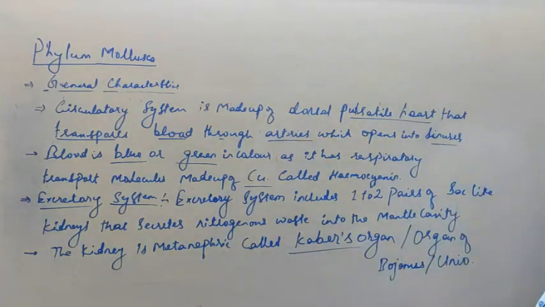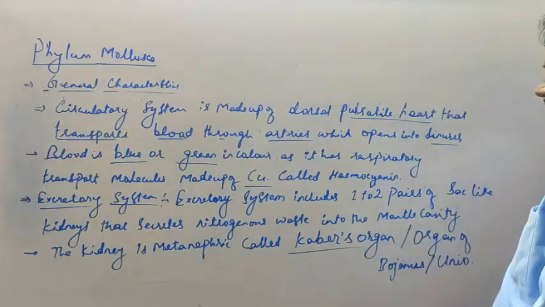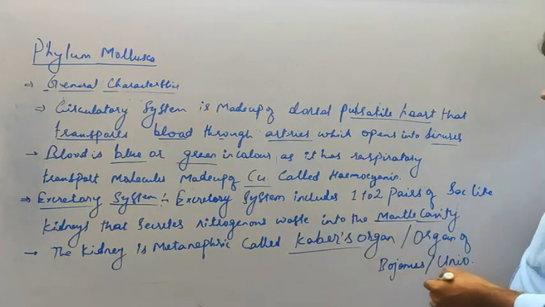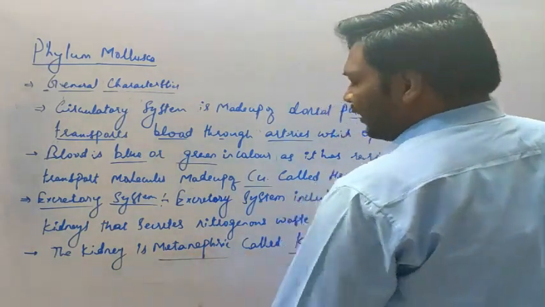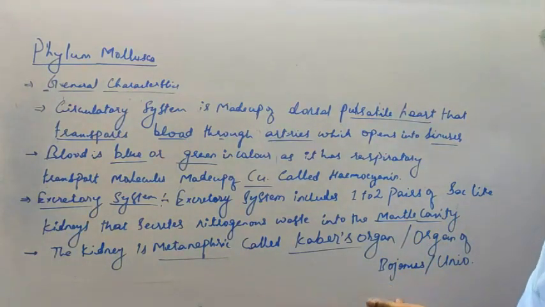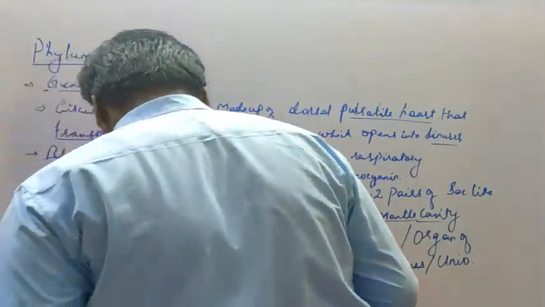Okay, so such names are given to the kidney which is seen in case of mollusks, which secretes the nitrogenous waste material into the mantle cavity. The kidney is metanephric, or it is the metanephridia. It consists of the metanephridia called the Keber's organ or the organ of Bojanus in Unio.